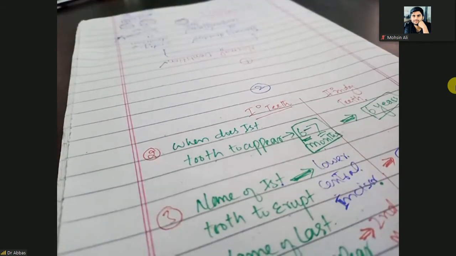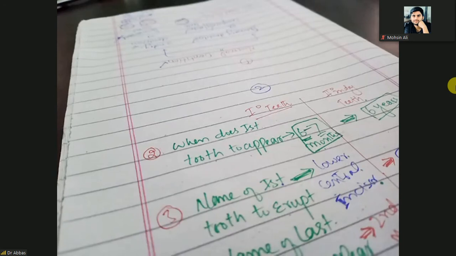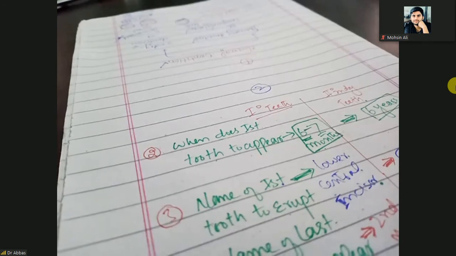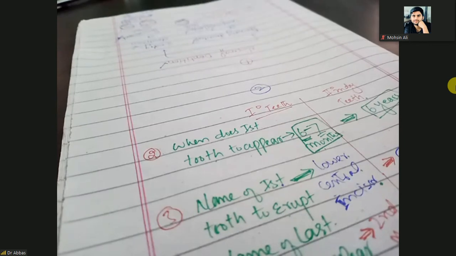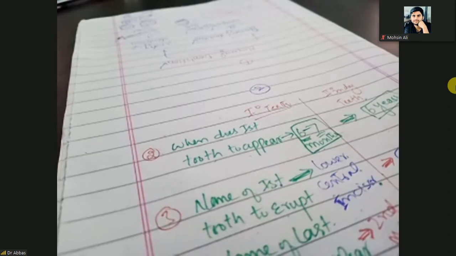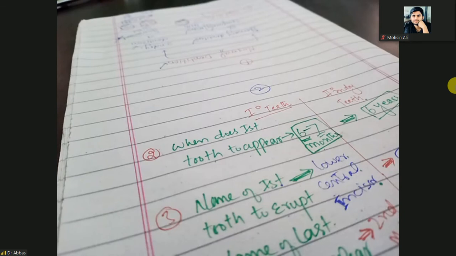Mostly the question is, sir, when will the tooth fall out? First tooth will fall out, so it depends on the time. And finally the primary teeth will all fall out in 10 to 12 years.